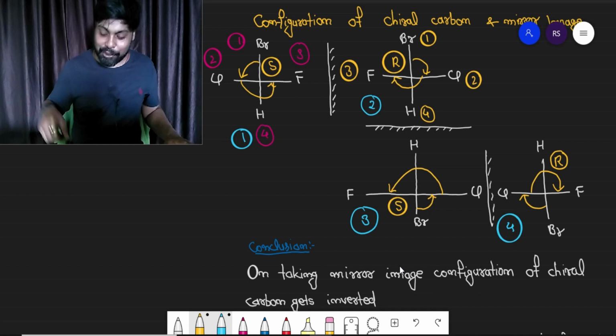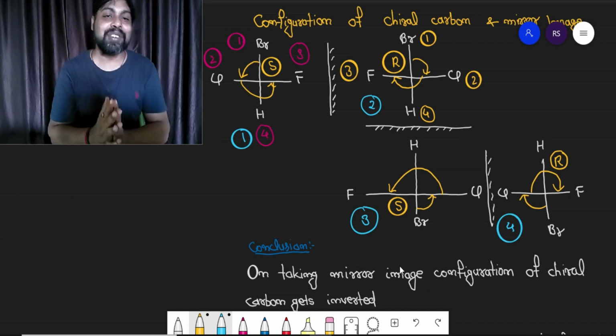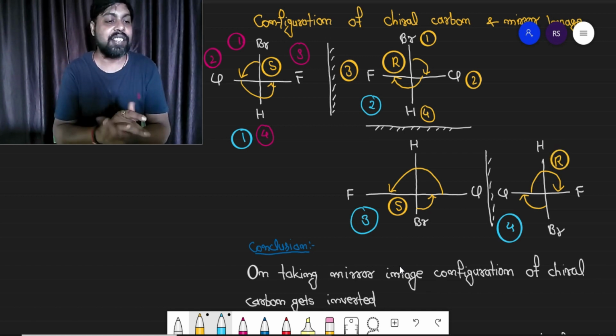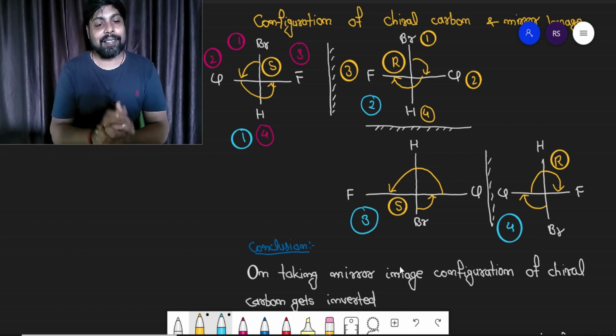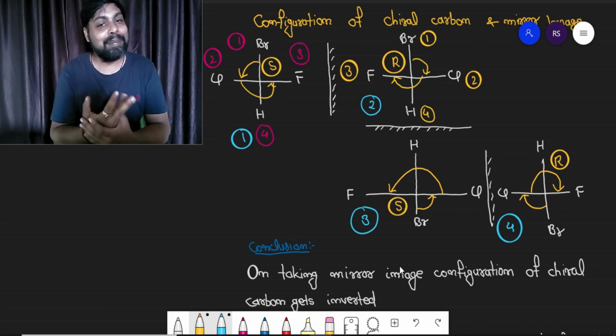Now see the situation. First compound the configuration was S, next compound the configuration is R. First and second are mirror images of each other. Second and third again mirror images of each other.